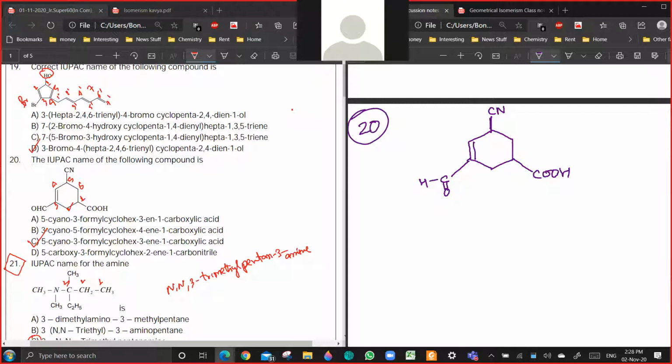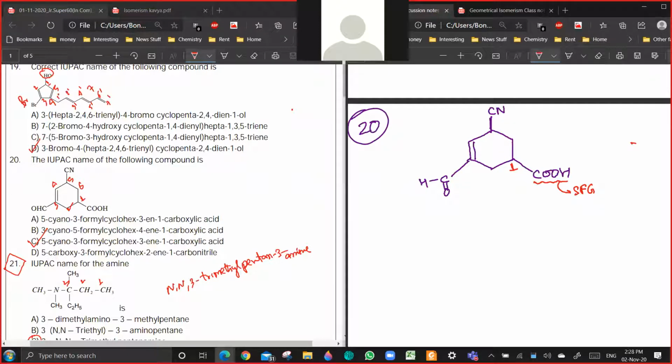So this is my molecule in front of you. Now, first of all, what is the principal functional group? So this means that the numbering should start from here. Is it correct? Now after this, the other two become what?